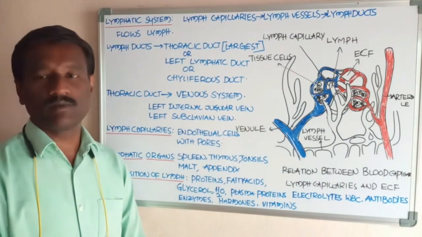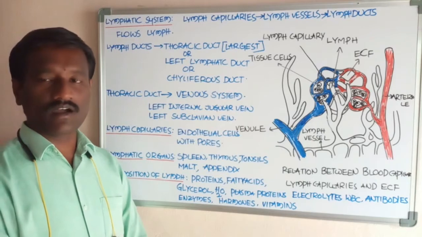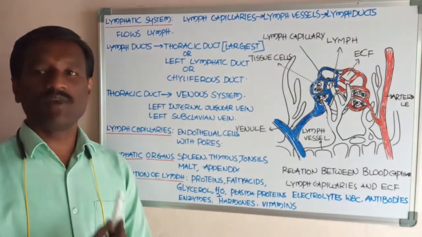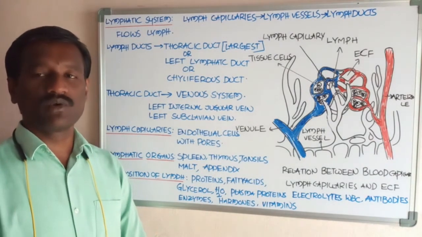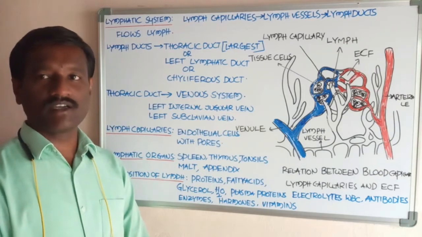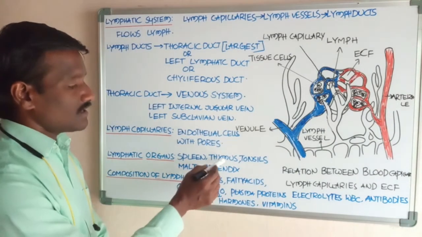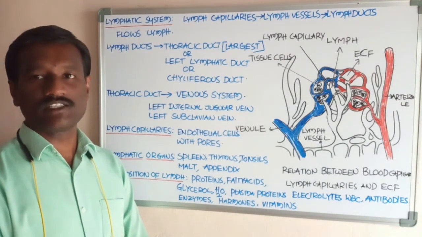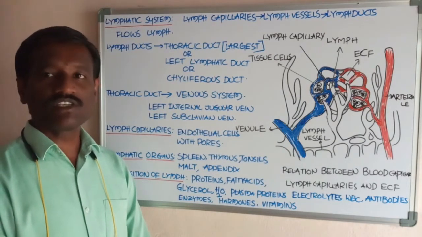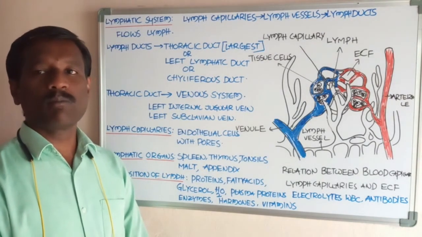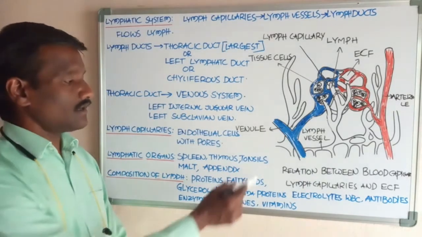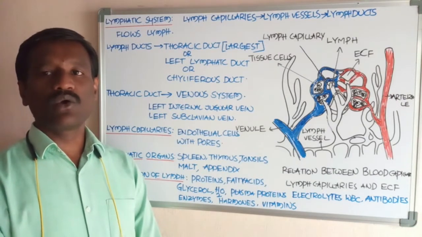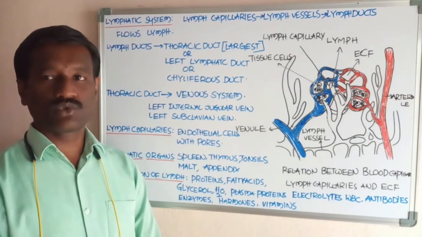Next, the thymus. The thymus is one of the lymphoid organs. It is located behind the sternum, the middle bone of the thoracic region. The thymus helps in the differentiation of the T lymphocytes, which help in the destruction of microorganisms. Next, tonsils. Tonsils are lymphoid structures, lymph nodes, located at the back of the throat.